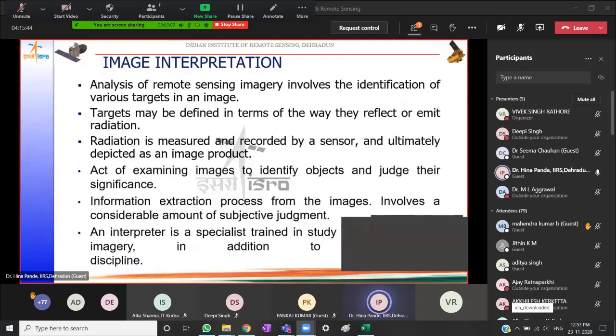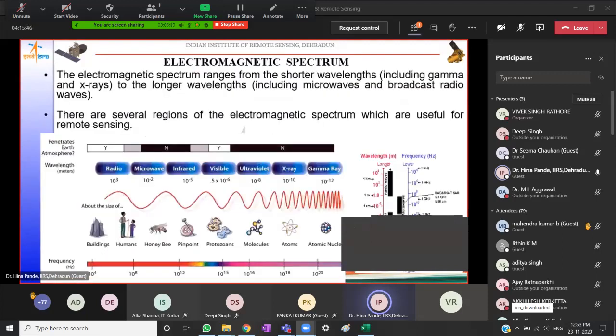Now, since electromagnetic radiations are being used, we as users should be aware of the properties of the electromagnetic spectrum and how different land cover features show their interactions, and how these interactions are manifested in the digital image, which will be studied in this lecture.